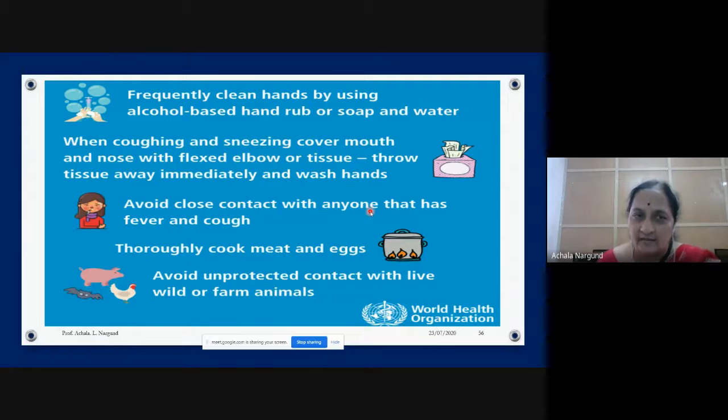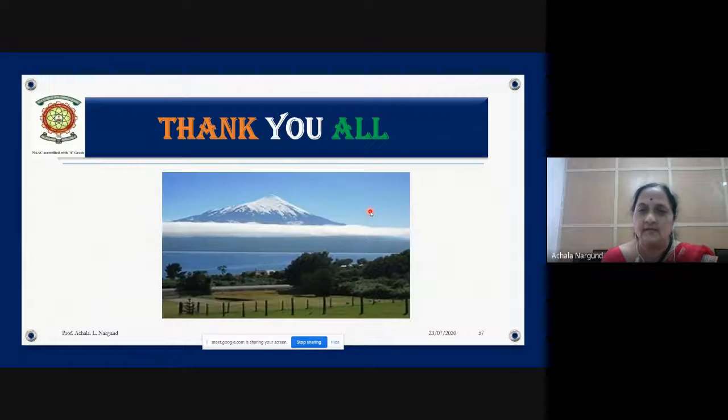Wash your hands frequently. Cover your mouth while coughing and sneezing. Avoid close contact with anyone. Thoroughly cook meat and eggs. Avoid unprotected contact with live, wild or farm animals.